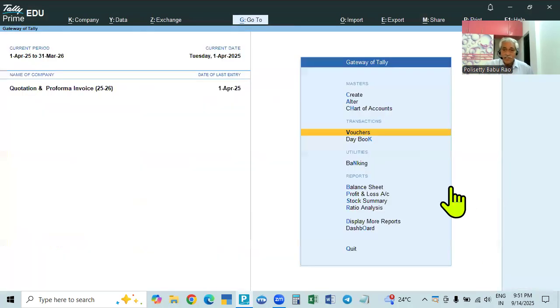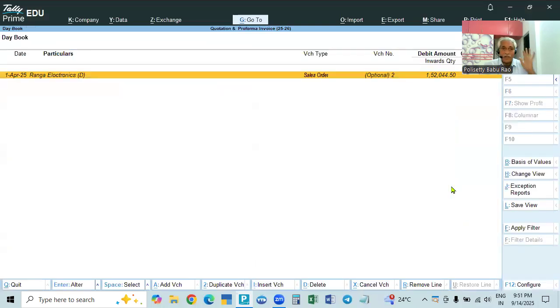Now, if you see, this is an optional voucher. It will not affect any entries. Only in the day book will the entry be shown. See here, the voucher type is sales order only. In the sales order, we are giving a quotation. This sales order is an optional voucher.